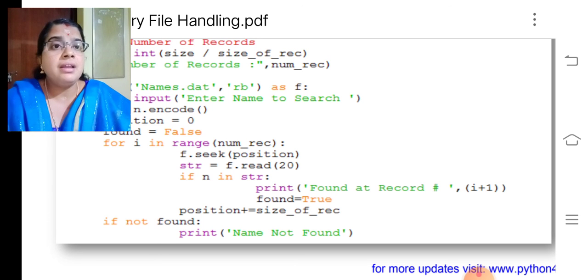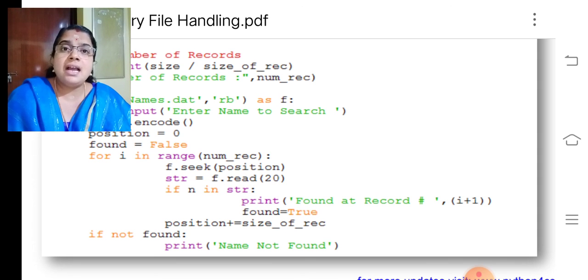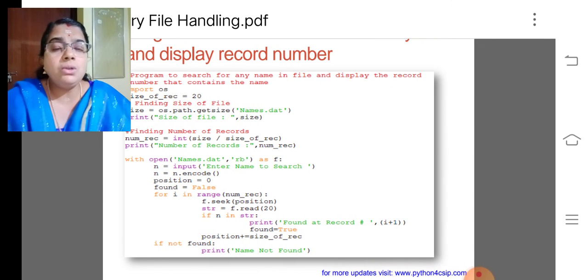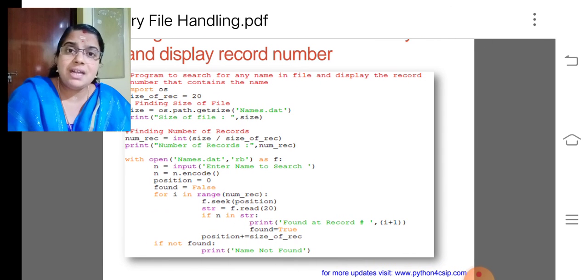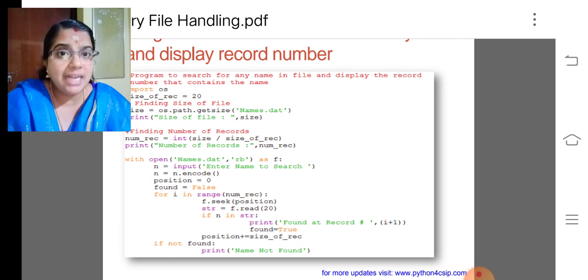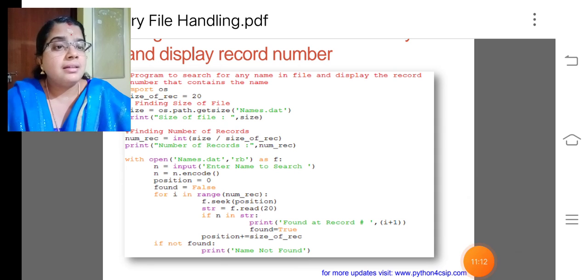So my dear children, if you are having 10 records in a particular file, and I am giving the 5th record name as Amit, it will print the result like found at the record 5. Otherwise it will print name not found. I think you are all clear about how to display the record number. The previous one is for how to get the name of a particular position. Here I used the name and got the number of record. Further detailing will be in the second module. Thank you.